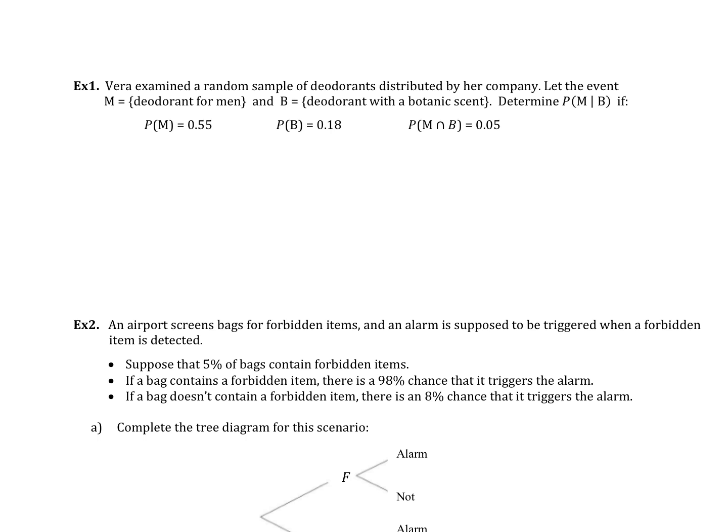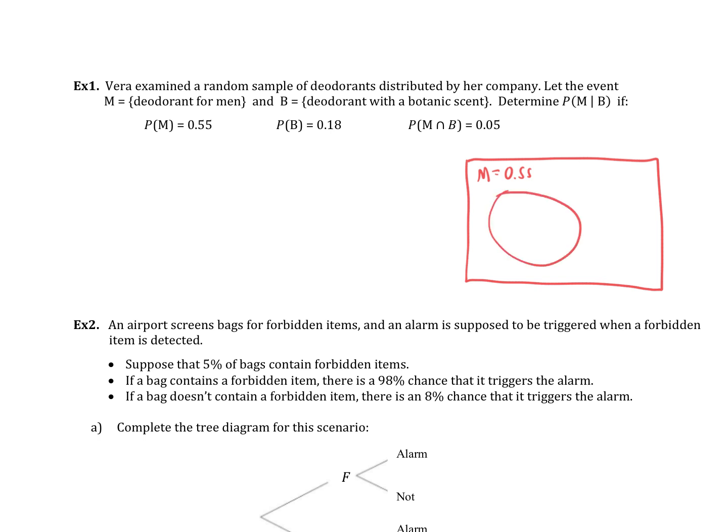I think it's a good idea to do this as a Venn diagram. And it's not in counts, notice, it's in percentages. M is 0.55. I think it's still good to do Venns. B is 0.18, and the both here in the middle is 0.05. So we can figure out what the rest of this is supposed to be. That's 0.50. We can figure out what the outside is supposed to be. Actually, do we need the outside? 55 plus 13 is 68, so the rest is 32, if you needed that.